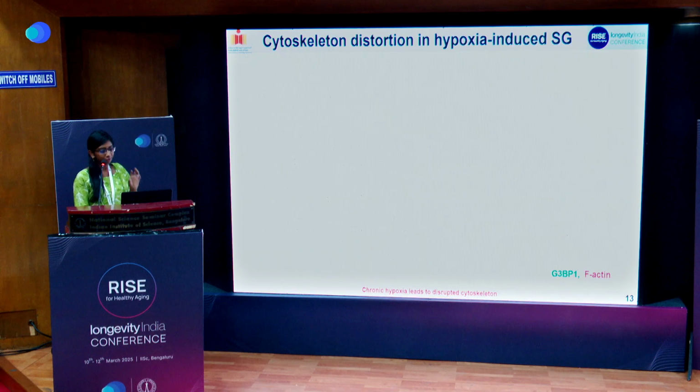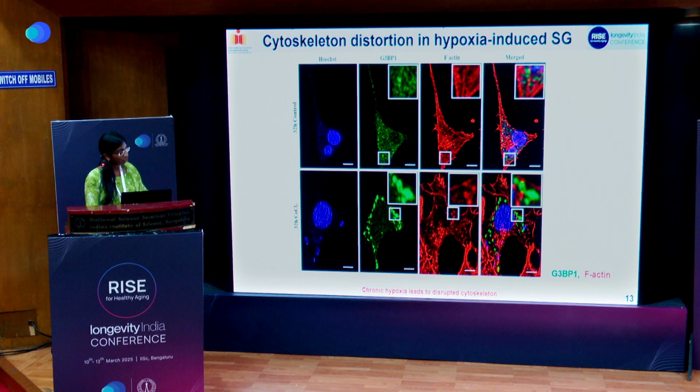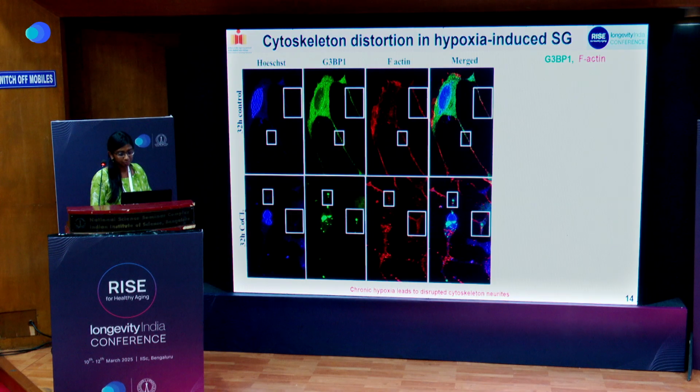Now we want to see whether SG formation is leading to some cytoskeleton disruption or not. For this, we are using F-actin for the cytoskeleton study. In the late phase of hypoxic treatment, we can observe that where the stress granules are formed, cytoskeleton disruption is happening. Next, we want to study at the neurite level as well. In the control condition, the cytoskeleton remains intact, but with CoCl2 treatment, we can observe that it has been disrupted in the cell soma as well as in the neurites.